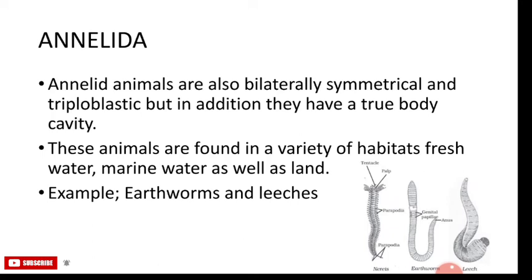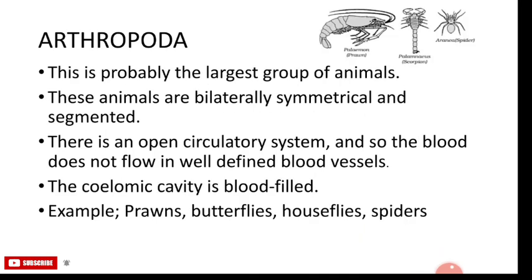These animals are found in a variety of habitats: fresh water, marine water as well as land. The examples are the earthworm and the leeches. The next is the Arthropoda. This is probably the largest group of the animal kingdom. These animals are bilaterally symmetrical and segmented.